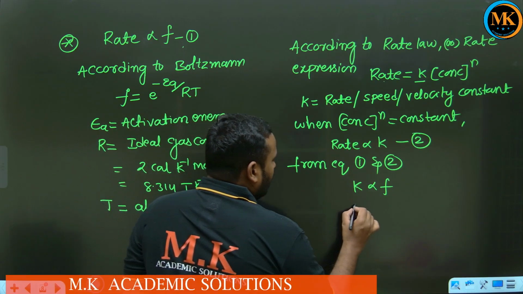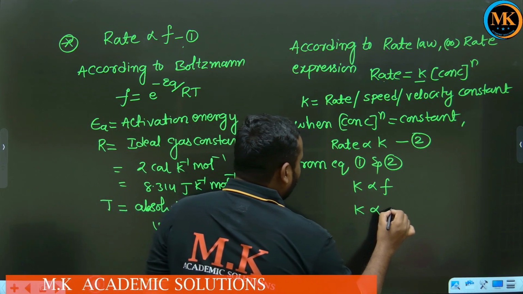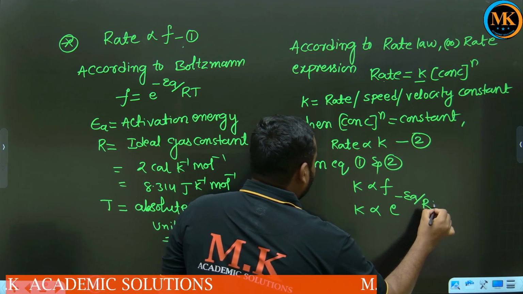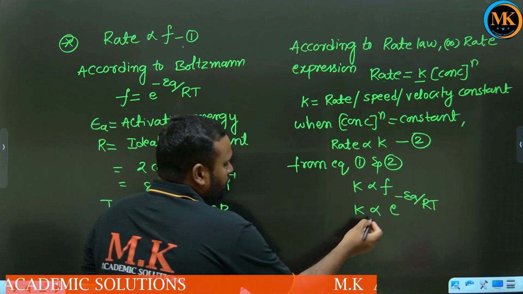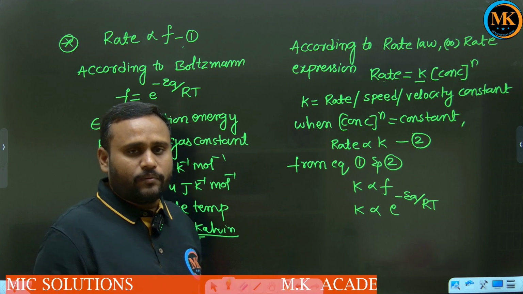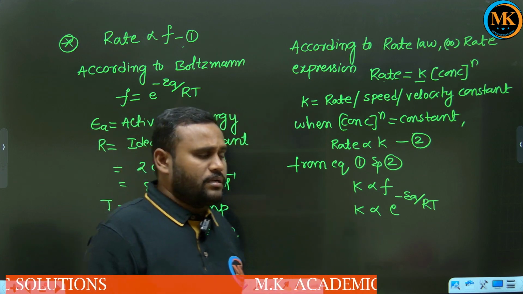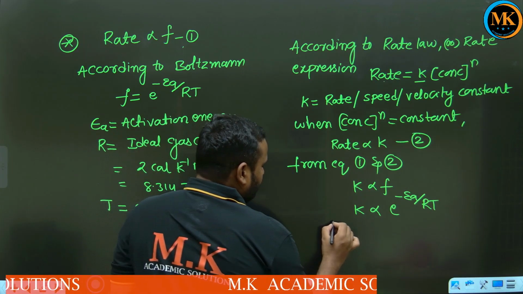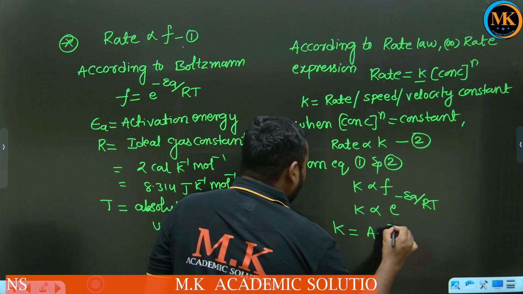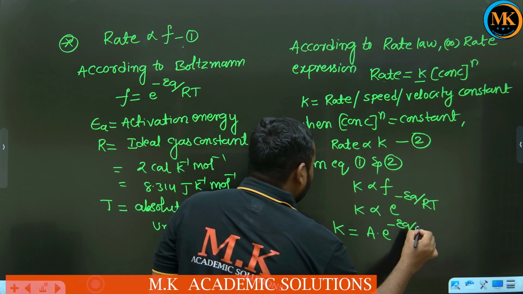Therefore, K is directly proportional to e to the power of minus EA by RT. Okay, so to remove this proportionality, we keep a constant, that is nothing but the Arrhenius constant. Therefore, K equal to A into e to the power of minus EA by RT.